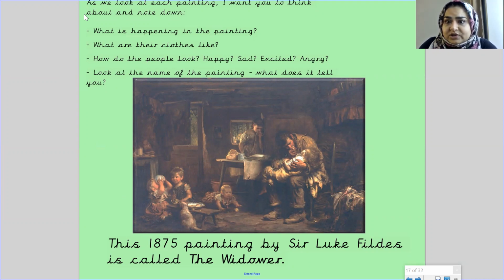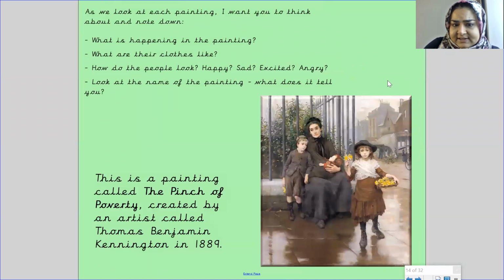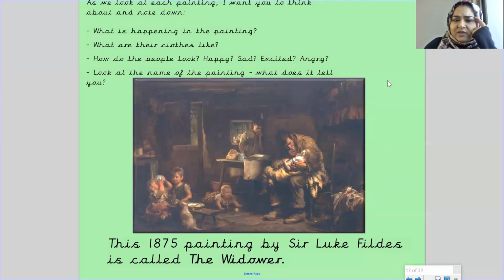So now if you have a look at this painting, you can see it's a very dark, dull painting. It's very different to these paintings, which are vibrant and colorful. It's very dark and dull, which caused a lot of issues in the Victorian times, because the rich people didn't want to see dark, dull paintings, which make you feel depressed and unhappy. And if you look at the context of the picture, the people are wearing old ripped clothes, which probably gives you an indication that they're poor.